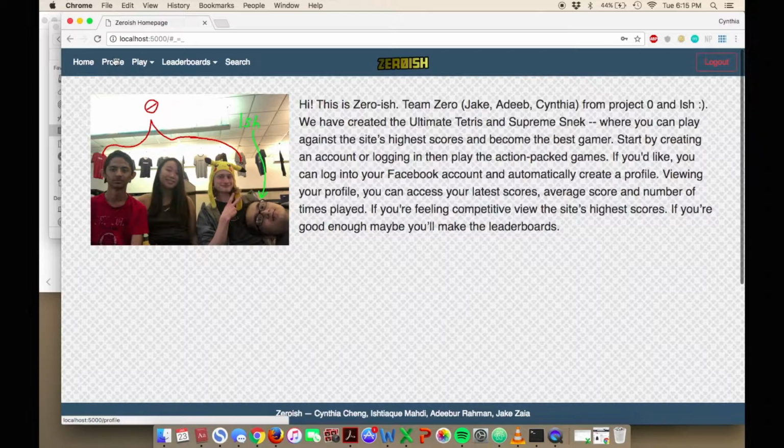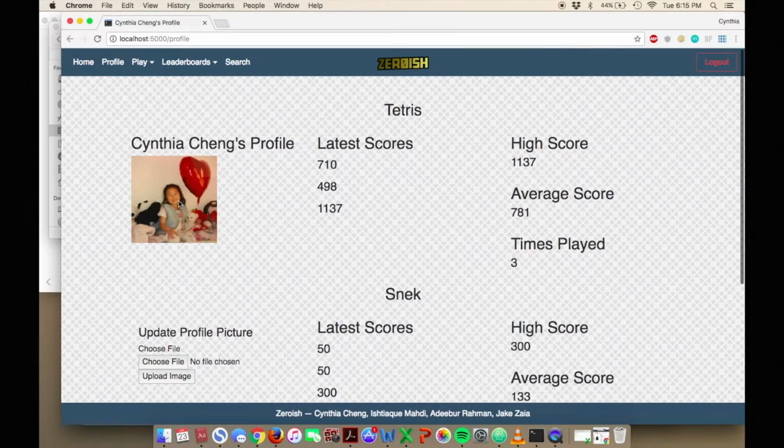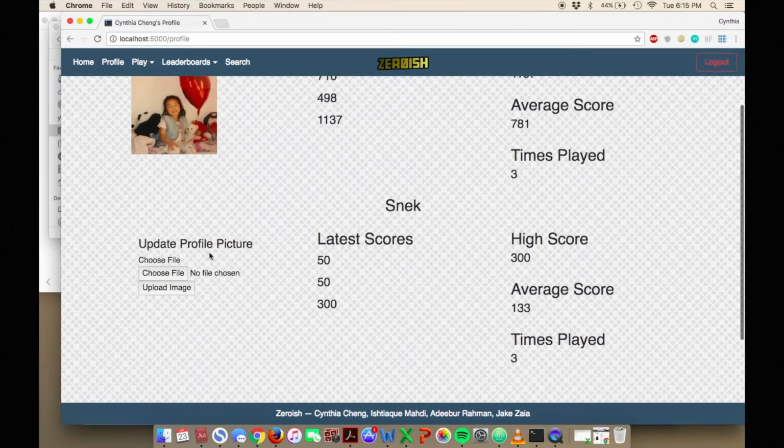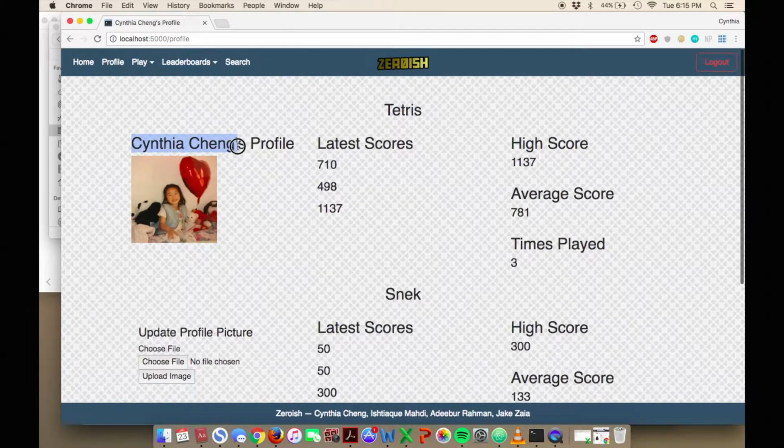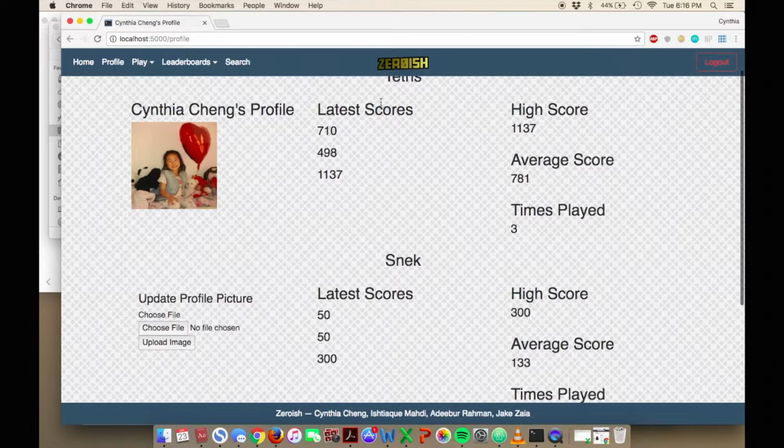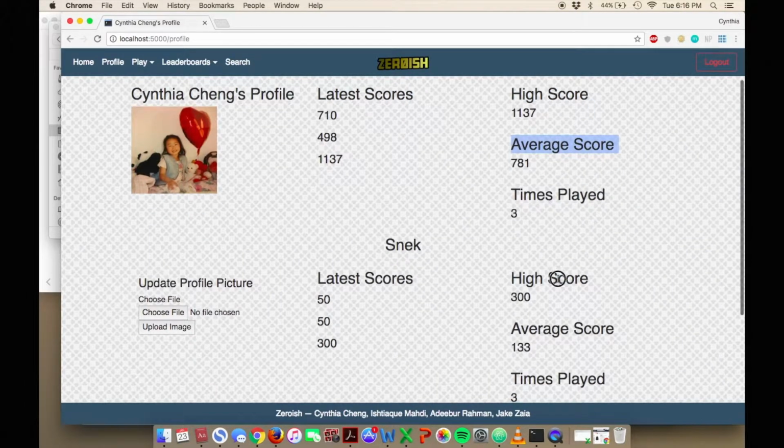Right, and now you can go to your profile, and you can see that your profile picture is the same exact one as your Facebook profile picture. It automatically takes your profile name from Facebook and puts it right here. And you can view your latest scores, your highest scores, your average scores, if you've played previously.